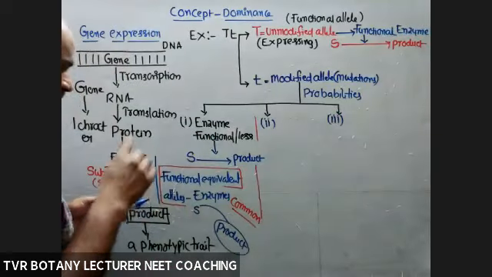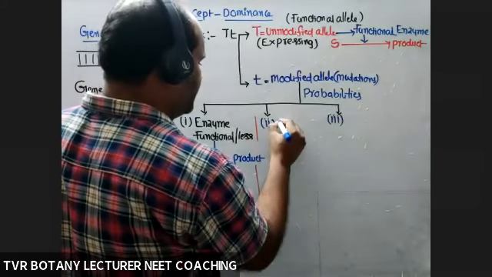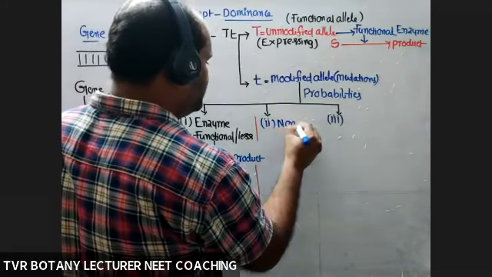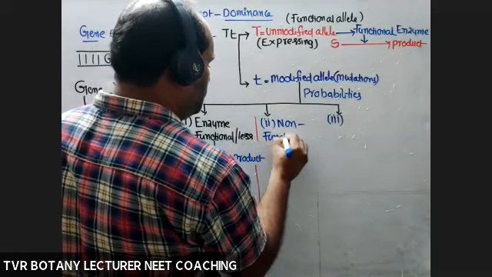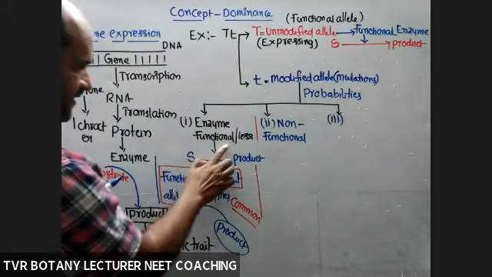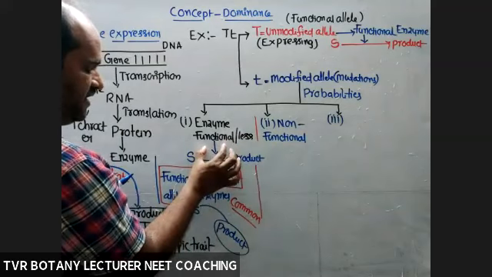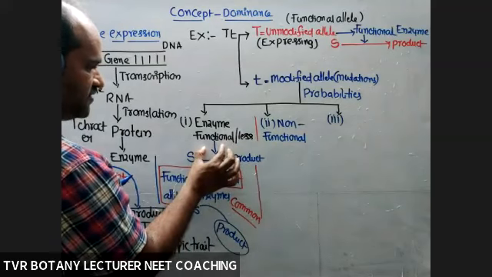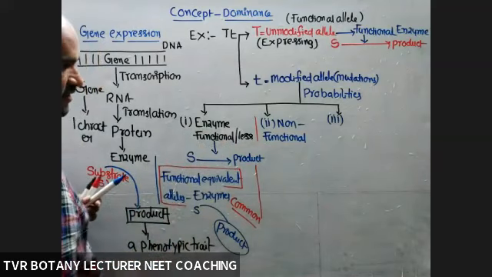What about the second probability? Enzyme produced, but non-functional enzyme. In the first case, the enzyme produced is less functional or completely functional and able to convert substrate into product.